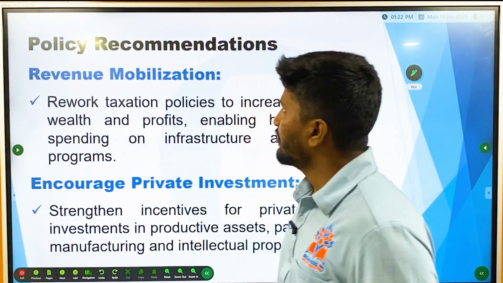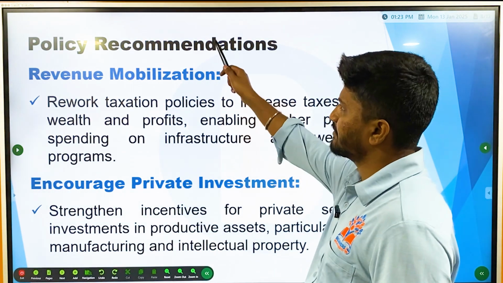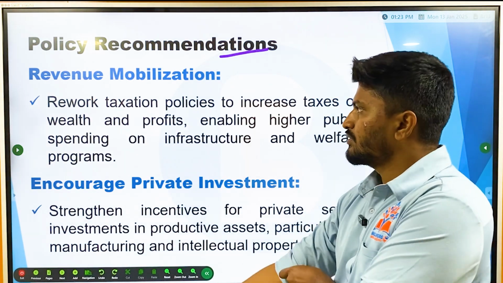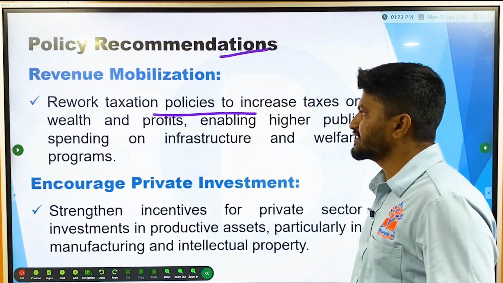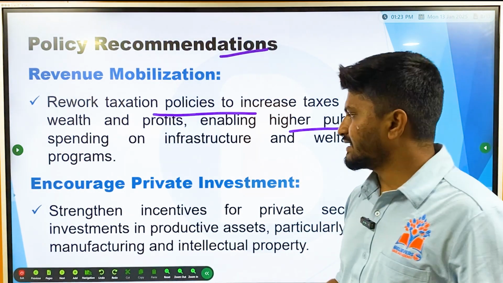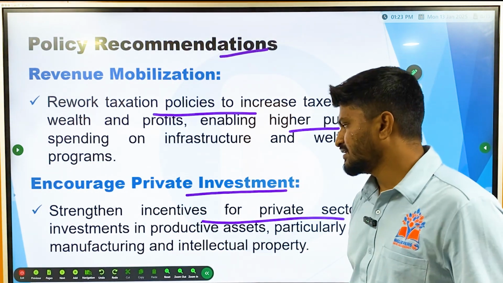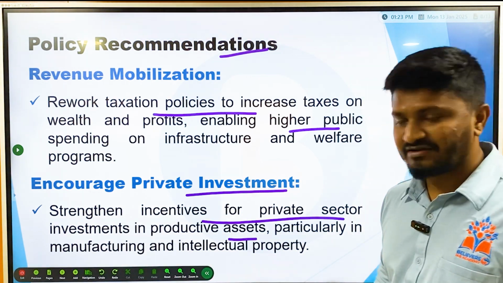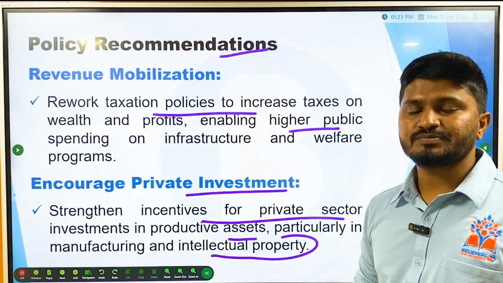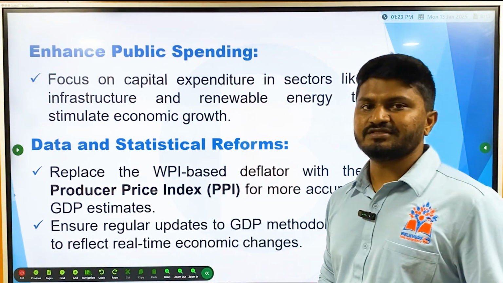Then policy recommendations. The report provides certain policy recommendations. It asks the government to focus on revenue mobilization. How? Rework taxation policies to increase taxes on wealth and profits, enabling higher public spending on infrastructure and welfare programs, and then encouraging private investment. How? By strengthening incentives for private sector investments in productive assets, particularly in manufacturing and intellectual property. These are areas where private investment is more necessary, so they should be encouraged by providing certain tax incentives or benefits.